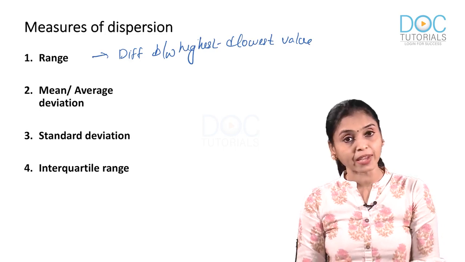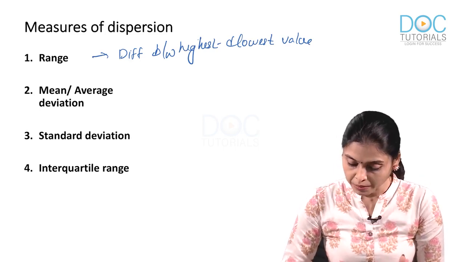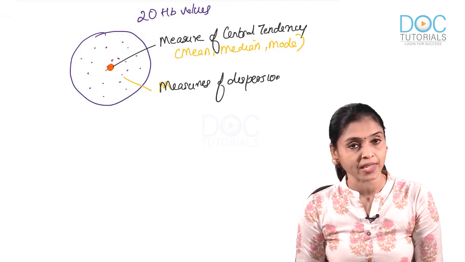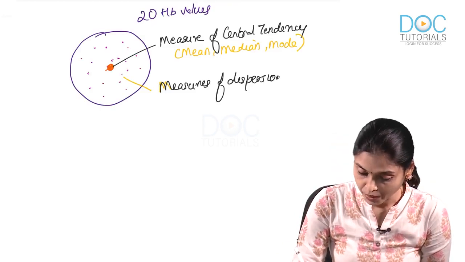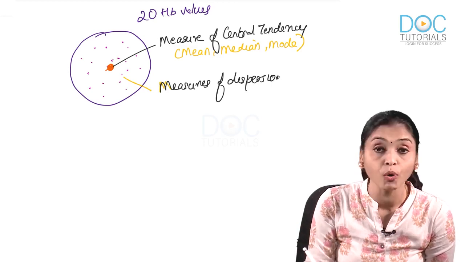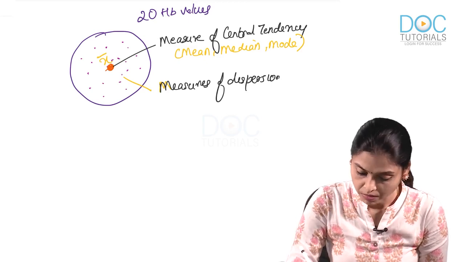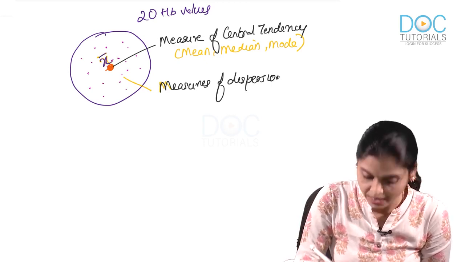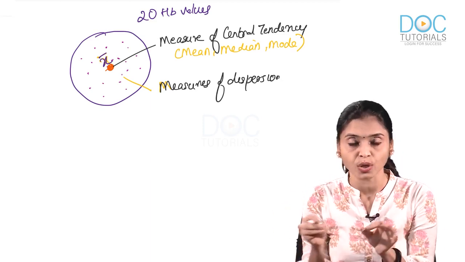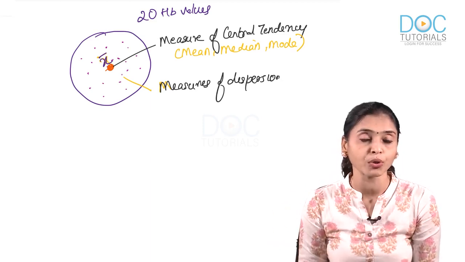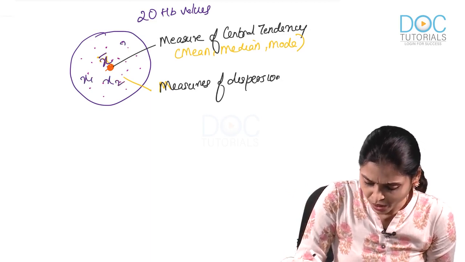Now, what is mean deviation? To understand mean deviation and standard deviation as well, I am taking you back to the example that we set. The central value or mean I am going to write as x dash. And the individual values, those 20 hemoglobin values, I am going to write as x1, x2, x3, x4 up to x20.